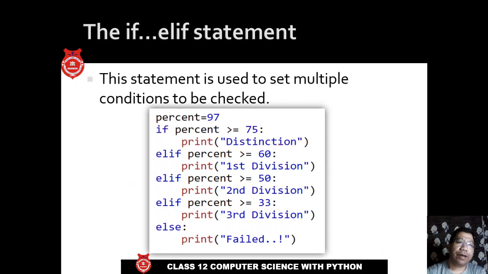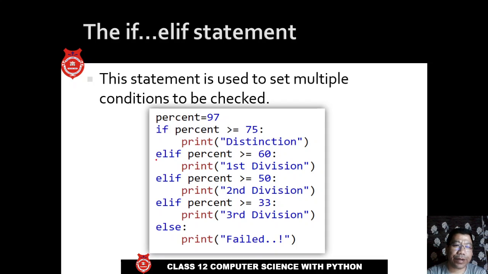Okay, now let's talk about the if elif statement. This statement is used to set multiple conditions to be checked. All right, to set multiple conditions to be checked. For example, if percent equal to 97, we can check whether it is distinction, first division, third division, or fail, something like that.